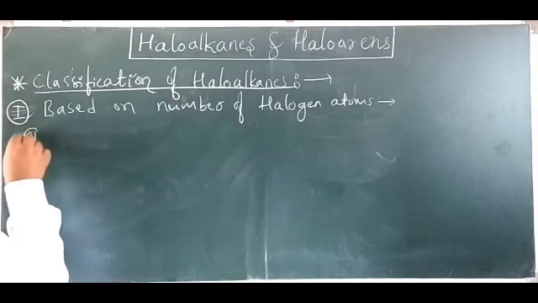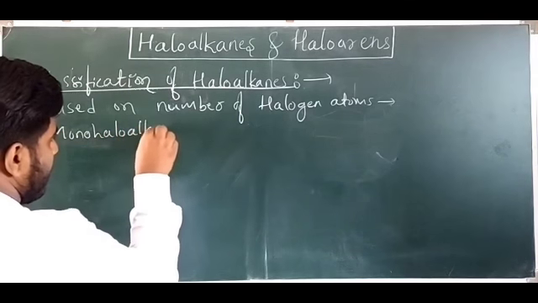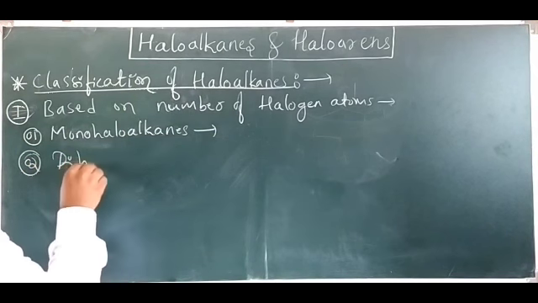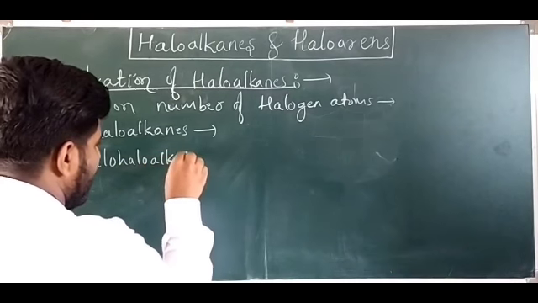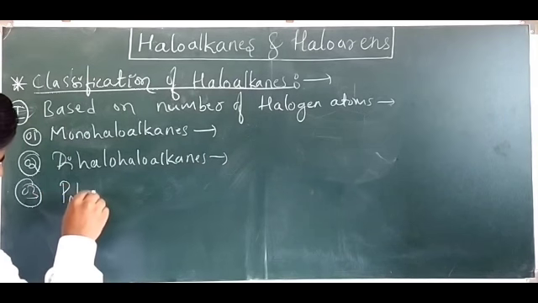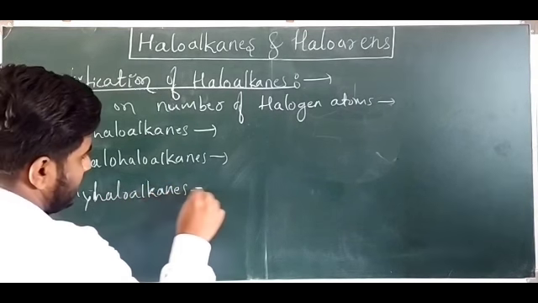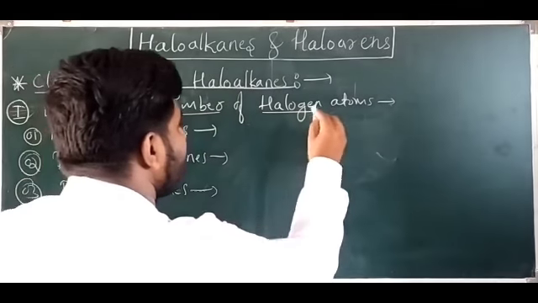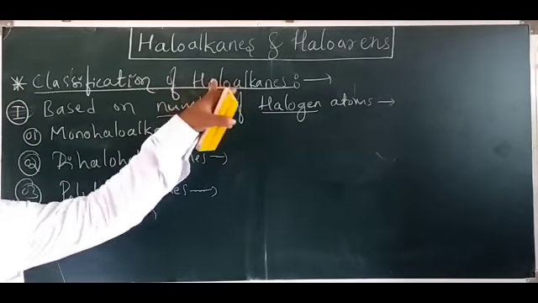First one is monohaloalkanes. Second one, dihaloalkanes. And third one is polyhaloalkanes. Look at the name. How many halogen atoms are present? Based on that, haloalkanes can be classified in three ways.